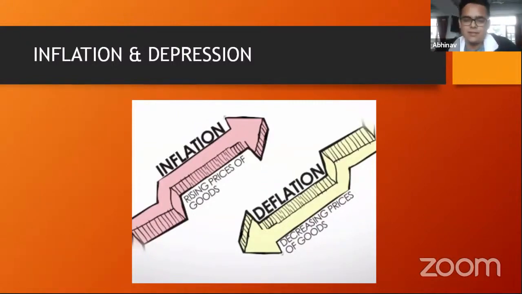Now the opposite of inflation is deflation, right? If the price of the goods is decreasing, let's say for example in the same shoes example, let's say I as a company am making 100 shoes, but only 90 people in the market really want to buy these shoes. Okay, so then obviously the demand is lesser than the supply, and now the buyers realize that if we don't buy, then this company itself will be forced to give discounts of some sort, and therefore the cost of goods would be decreasing.